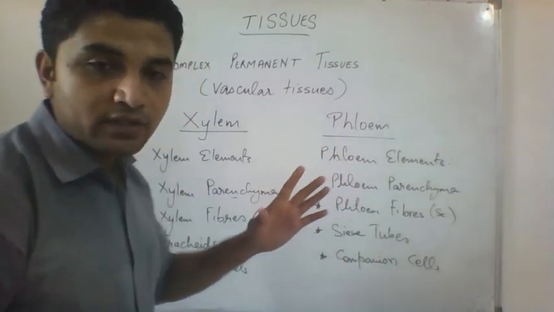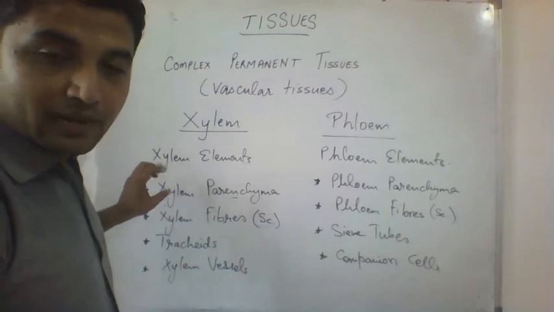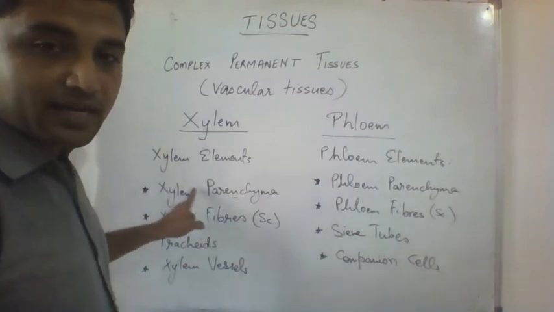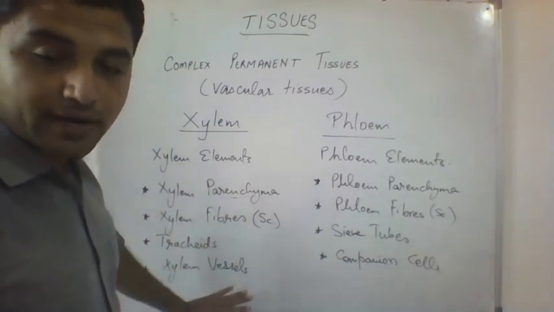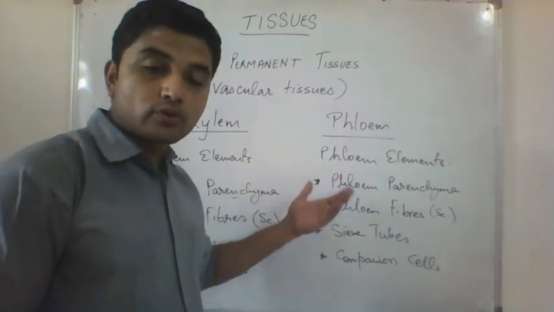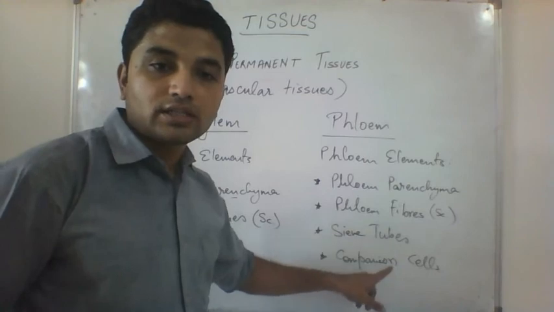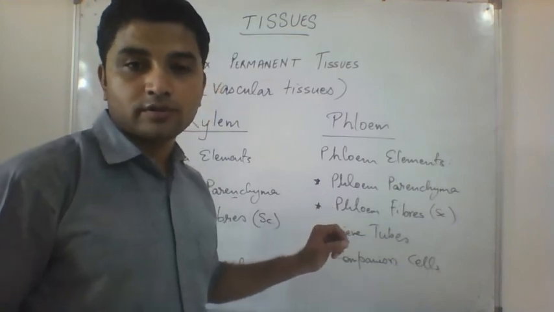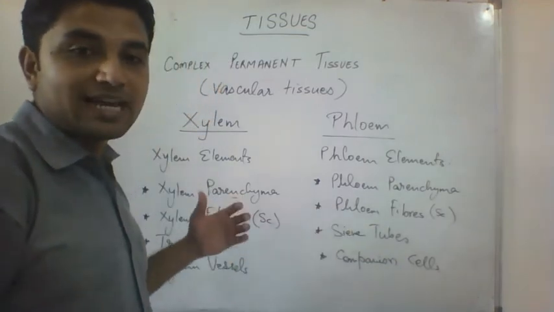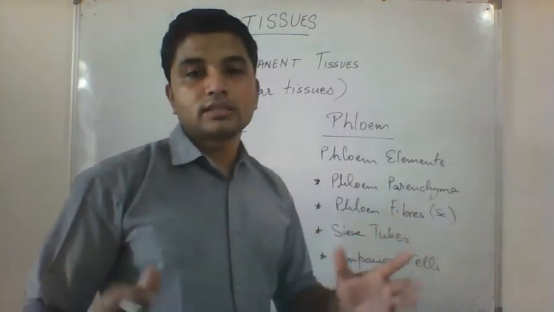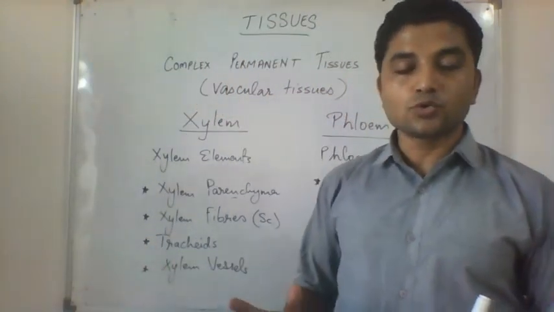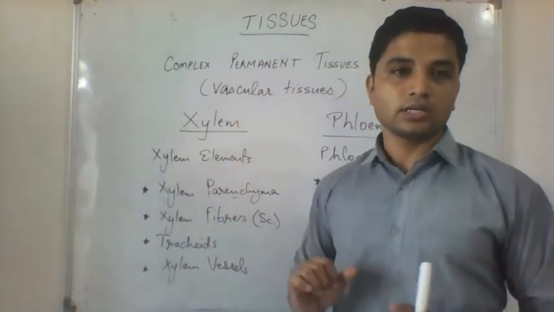Now one major difference here. In xylem, only one tissue was living, the parenchyma. The rest are all dead. In phloem, it is the opposite. In phloem, only fibers are the dead tissues. The rest, all three, are living tissues. Okay, this is one major difference between xylem and phloem. So this was the complex permanent tissues, the tissues that help in transportation in plants.